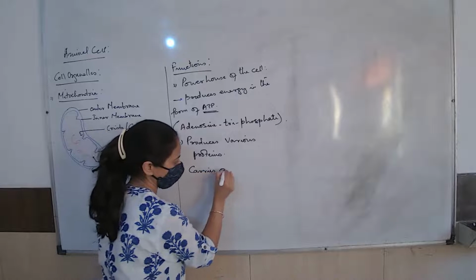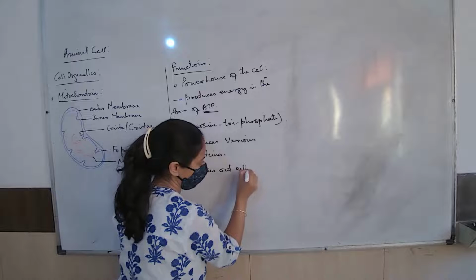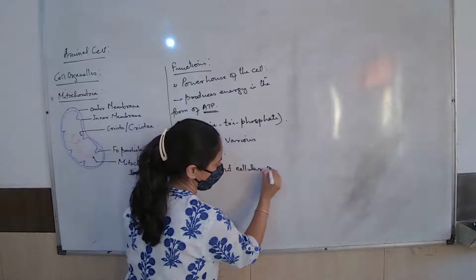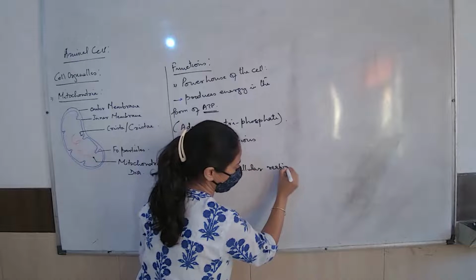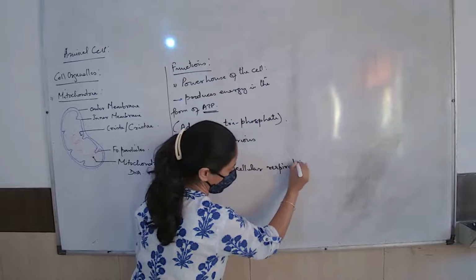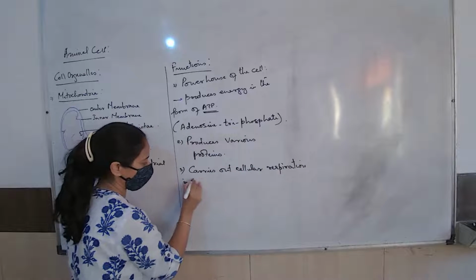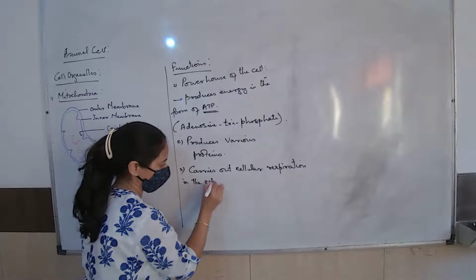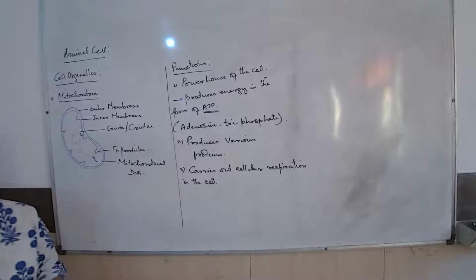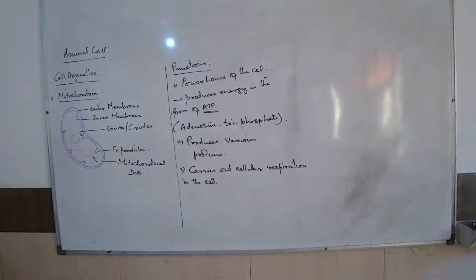Mitochondria carries out cellular oxidation or cellular respiration in a cell. Cellular respiration in the cells. So what is the meaning of cellular respiration now? What does this mean? You need to be fast. Keep writing and drawing fast.